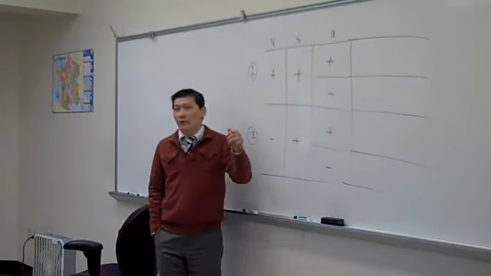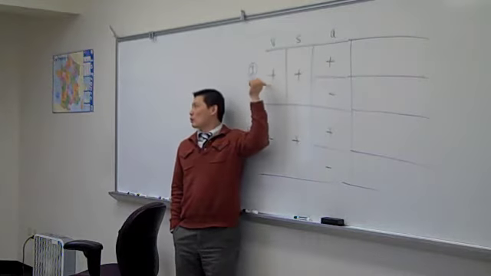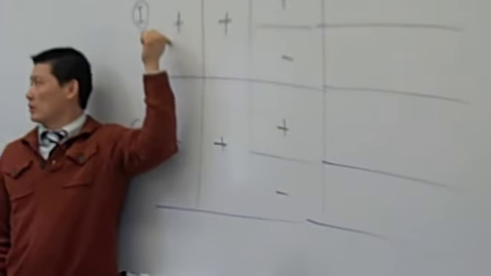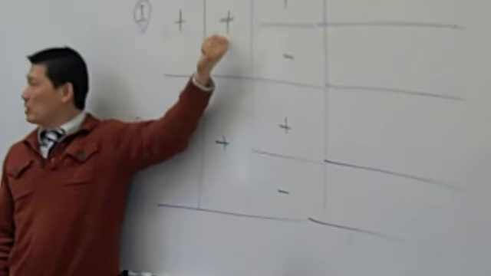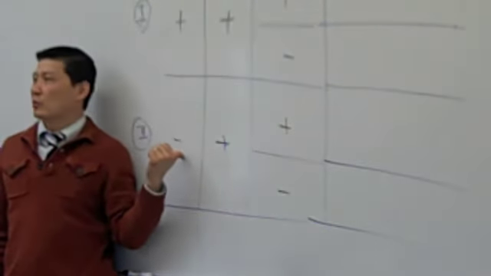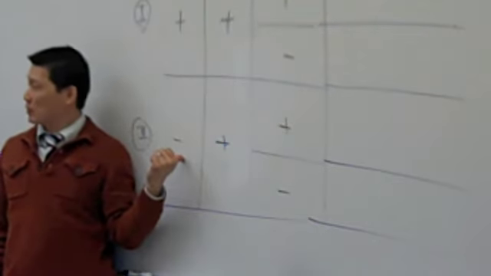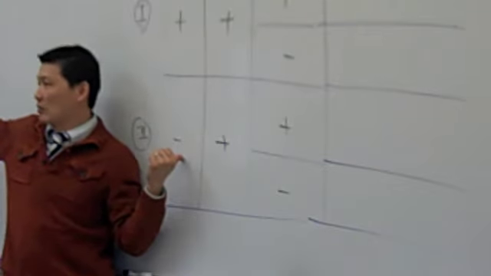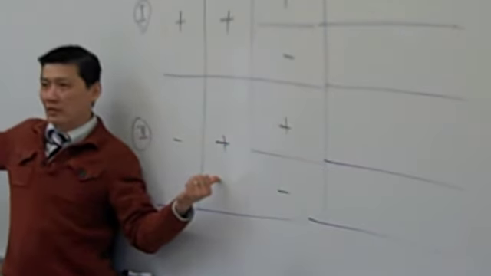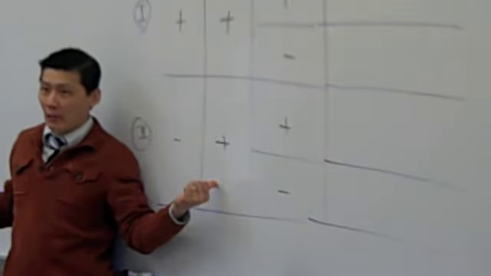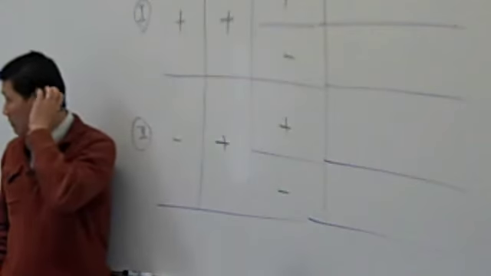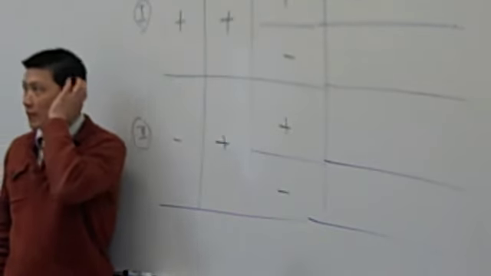So for example, if a particle is moving at positive 10 meters per second, the speed is positive 10 meters per second. If the particle is moving at negative 10 meters per second, which is going in that direction, the speed is still the positive value, the absolute value of the velocity, which is still 10 meters per second. Make sense? Got it? Okay.